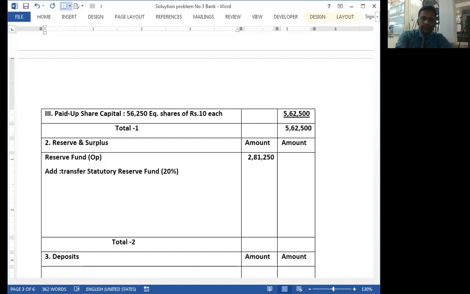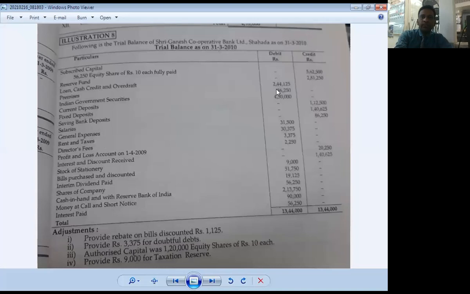Next, loan, cash credit and overdraft, 2,44,125, and adjustment number 1 is related with loan, cash credit and overdraft. So what is the place of loan, cash credit and overdraft?